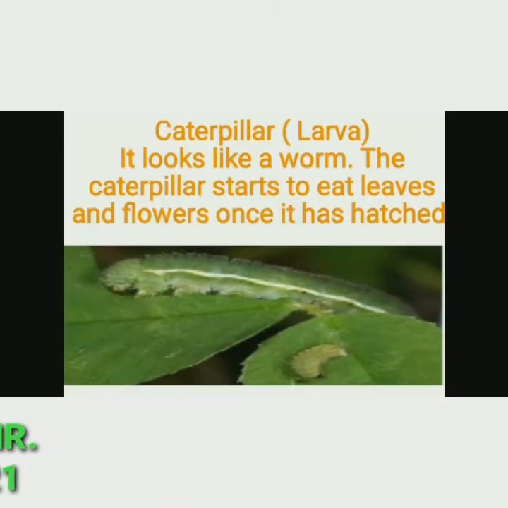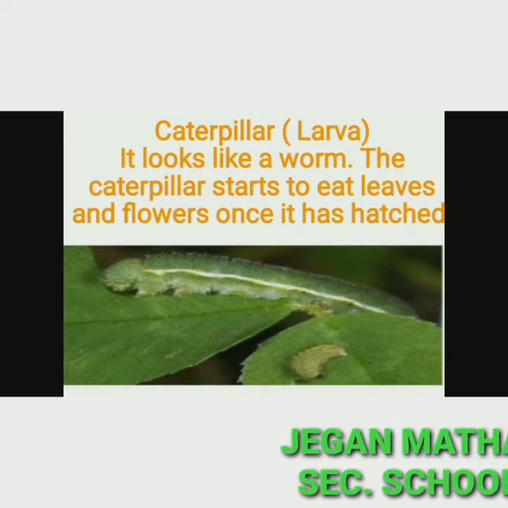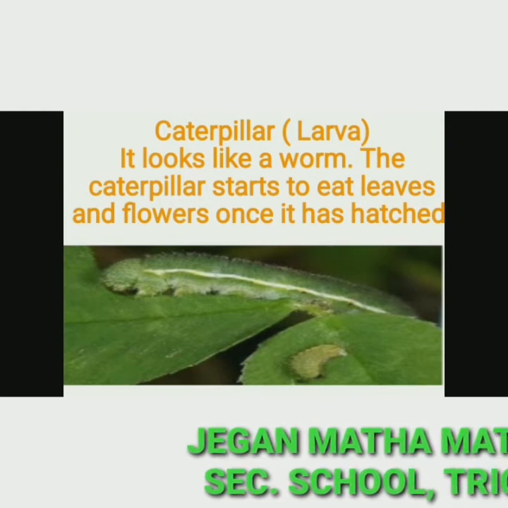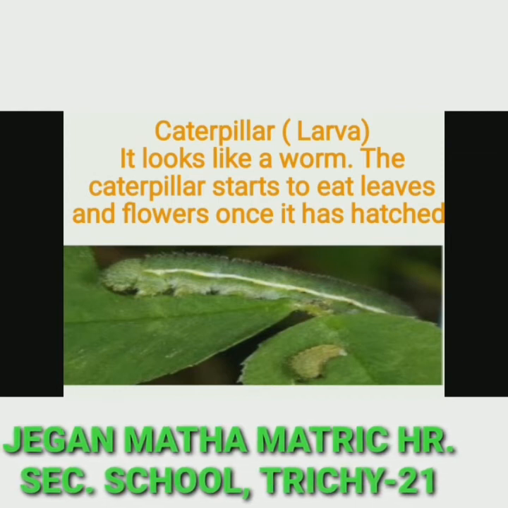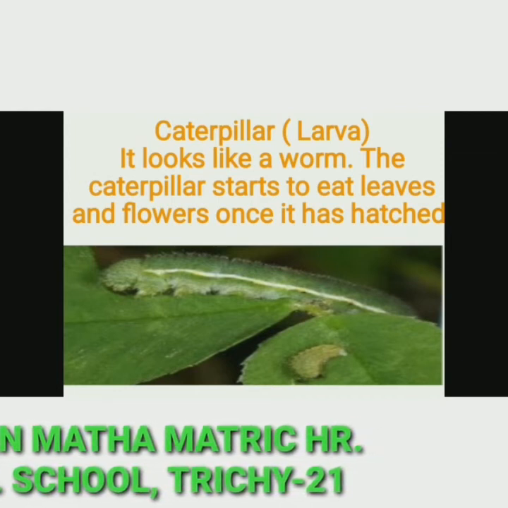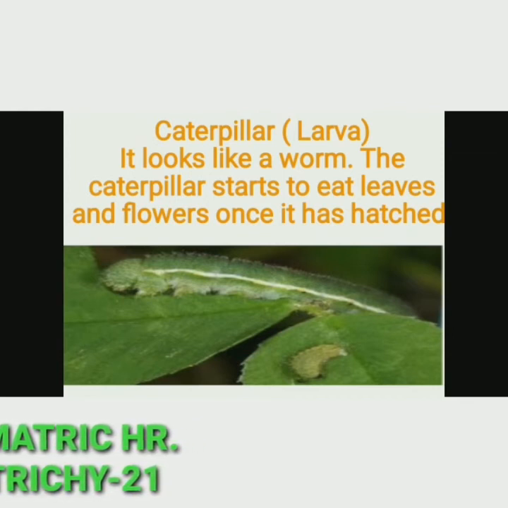Next one, caterpillar, which is known as larva. The second stage is the caterpillar. It is also called larva. It looks like a worm. The caterpillar starts to eat leaves and flowers once it has hatched.